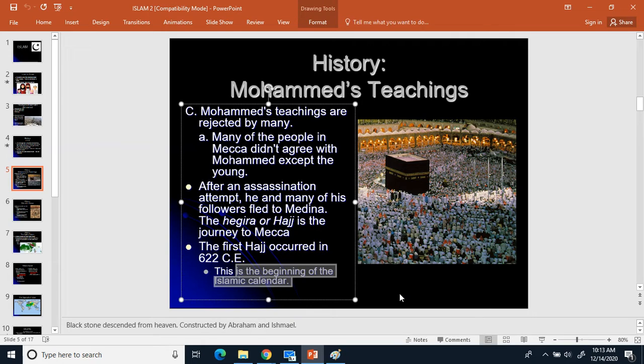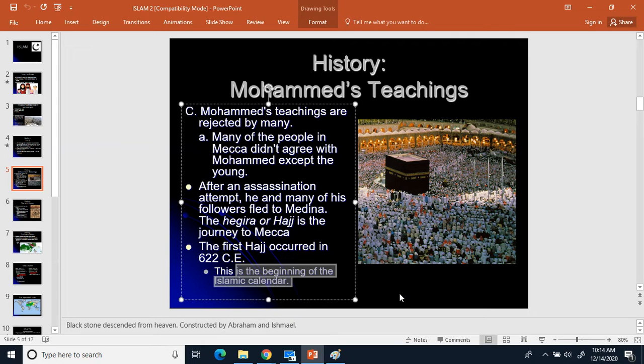So for Islam, the beginning of their calendar is in 622 Common Era. That's their year number 1. So in the Christian calendar that we use, our year 1 is when Jesus is born, while in the Islamic calendar, their first year is when the first Hajj occurred by Muhammad to Mecca. And the calendar for Islam is different than the calendar for Christianity.